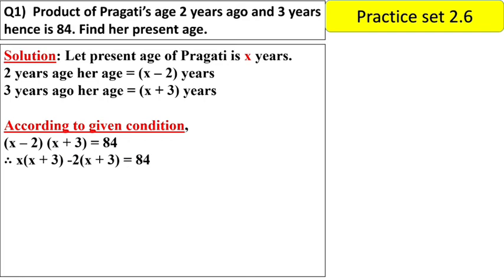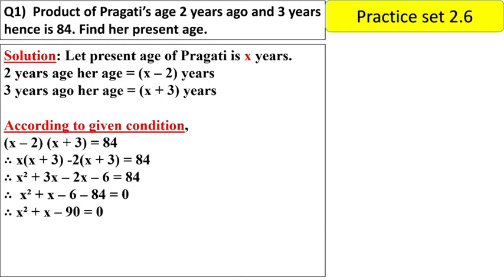Take (x minus 2) whole bracket, (x plus 3) whole bracket equal to 84. So x into x is x square, plus 3 into x is 3x, minus 2 into x is 2x, and minus 2 into 3 is minus 6, equal to 84. The like terms are plus 3x minus 2x, so 3 minus 2 is x. Now 84 will go to the left and become minus 84. So minus 6 and minus 84 become minus 90.